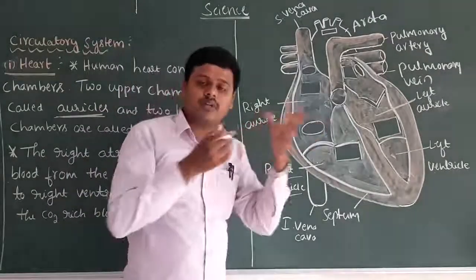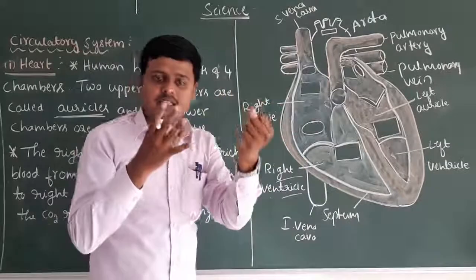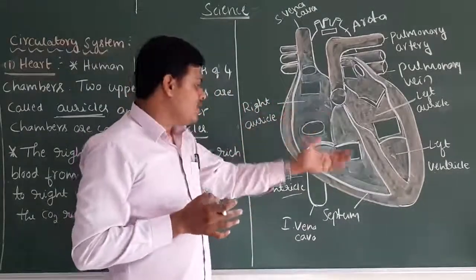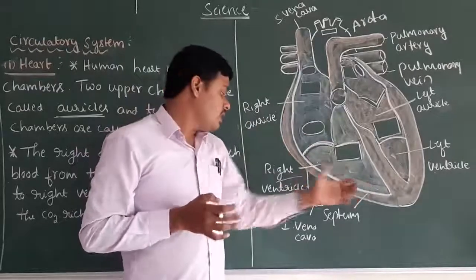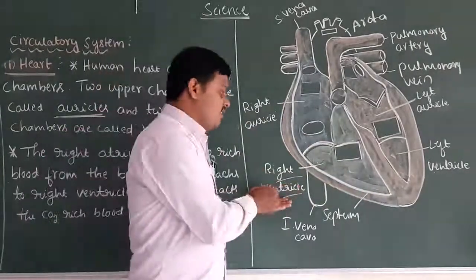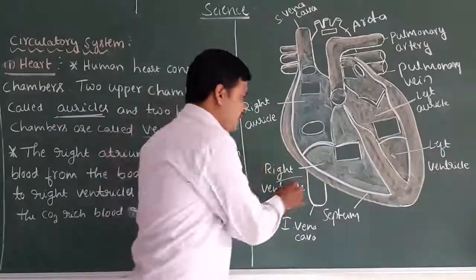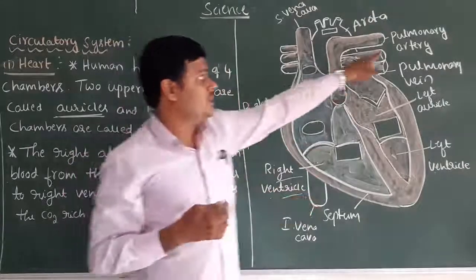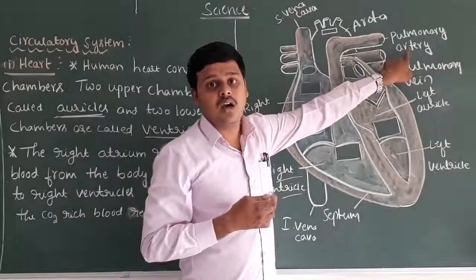So when the heart contracts and relaxes rhythmically, the right auricle, when it is filled, sends the blood to the right ventricle. When that right ventricle contracts, the blood goes to the lungs for the purification process with the help of the pulmonary arteries.